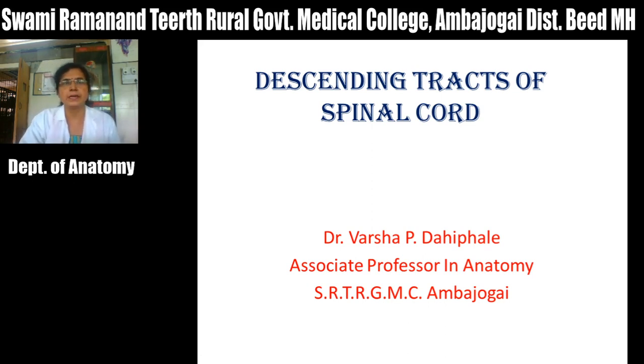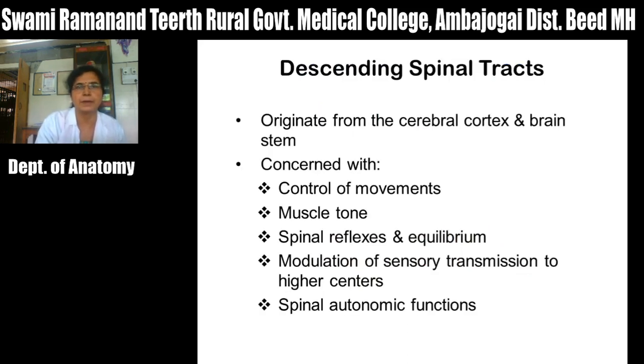Today we will see about remaining part of tracts of spinal cord. In the previous lecture we have seen about ascending tracts of spinal cord, that is sensory pathways. Today we will see about descending tracts of spinal cord, that is the motor pathways. These descending tracts of spinal cord originate from the cerebral cortex and brain stem, and they terminate at different levels in spinal cord.